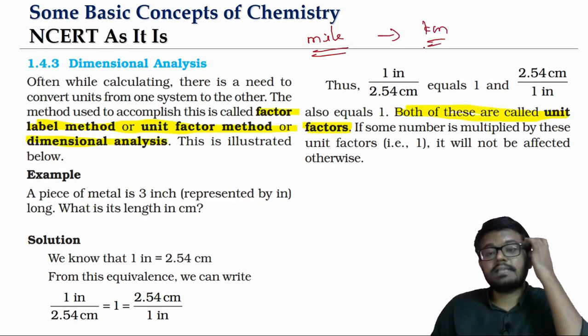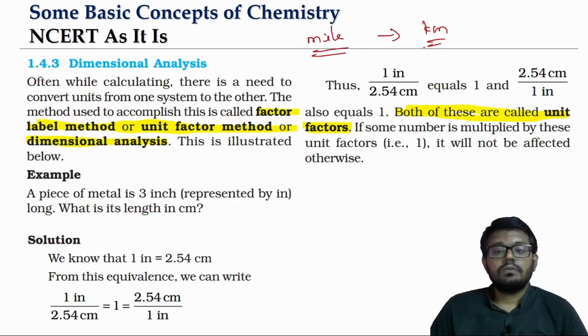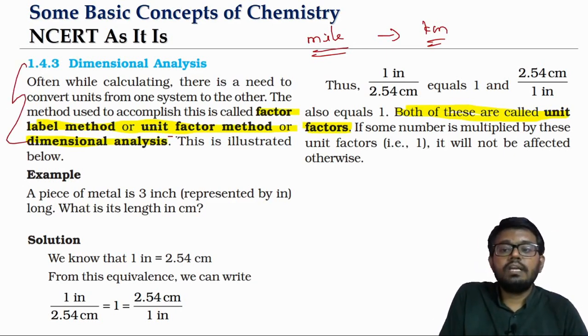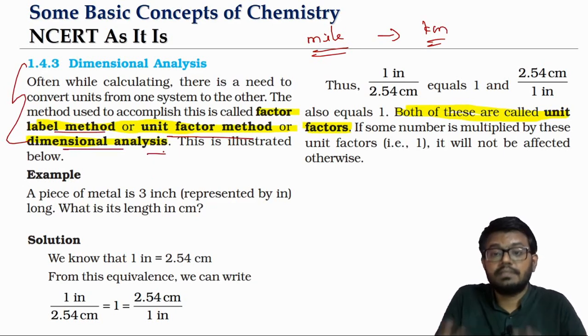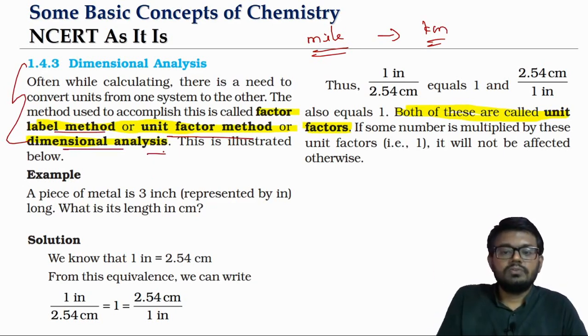For these conversions we use what we call the unit factor method or the factor label method. This is also called the dimensional analysis method, a word that you will see in physics.